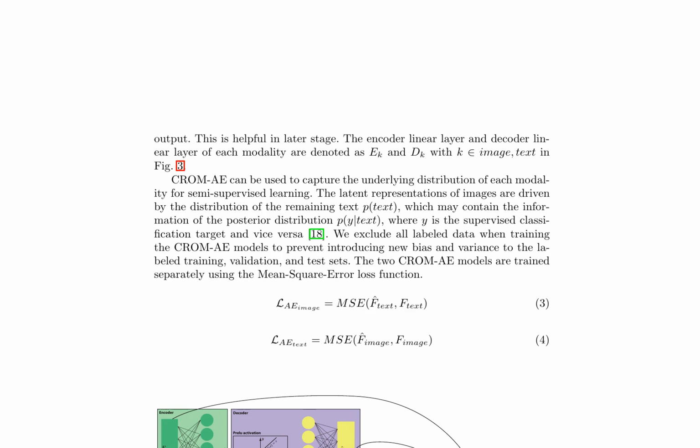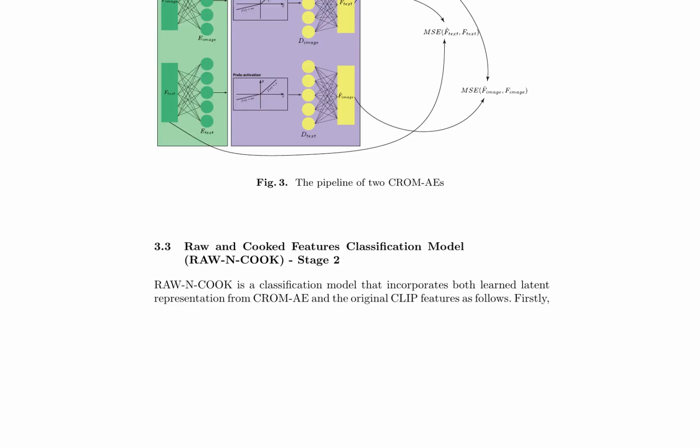The loss functions for the image and text models are denoted as L_AE image and L_AE text, respectively, in equations 3 and 4. These functions measure the error between the reconstructed features and the original features of the image and text modalities. By training these models separately, the CROMAE captures the underlying distribution of each modality, which can be beneficial for semi-supervised learning tasks.